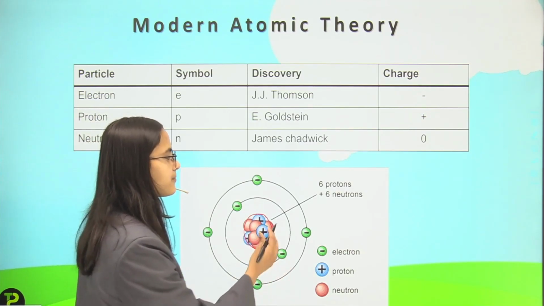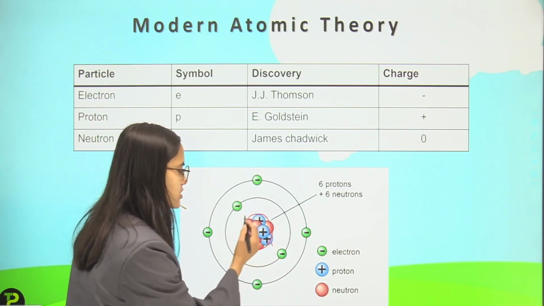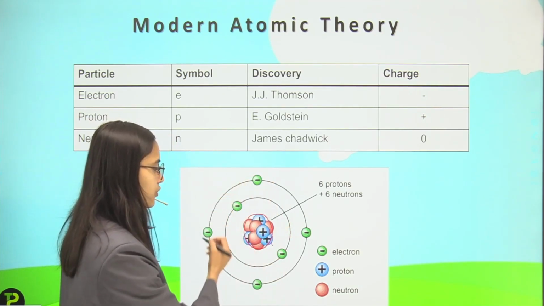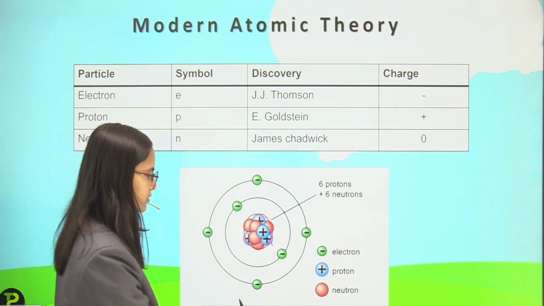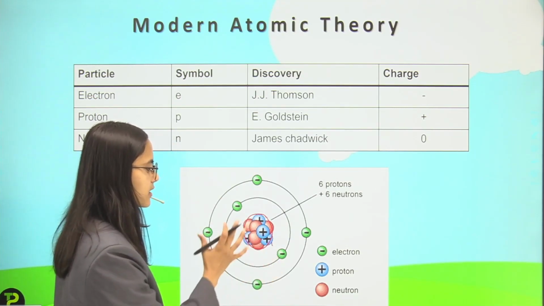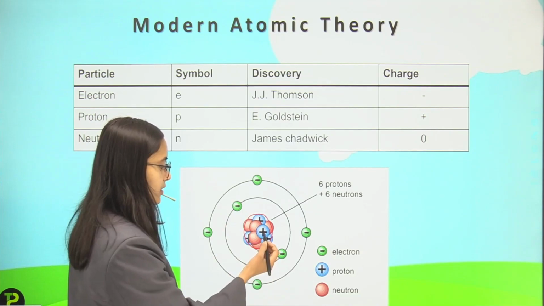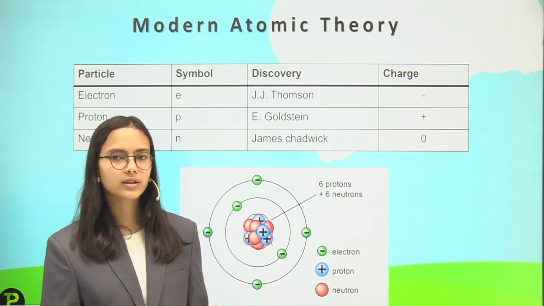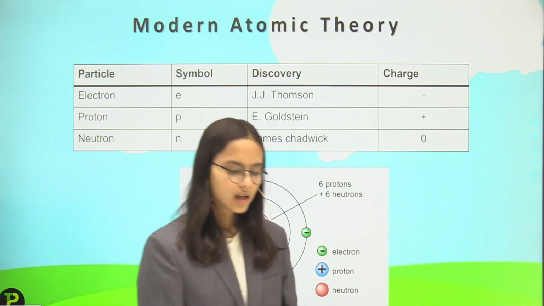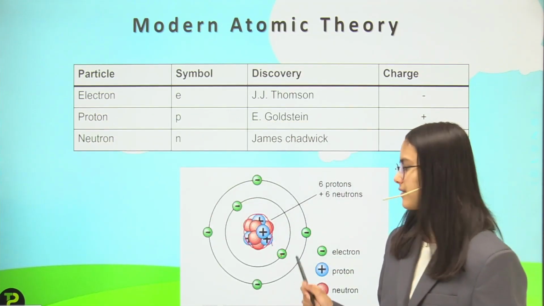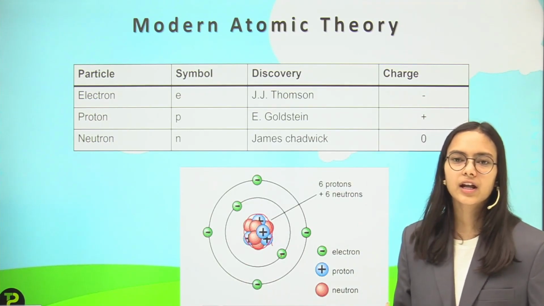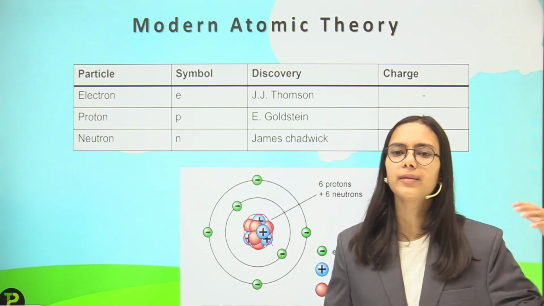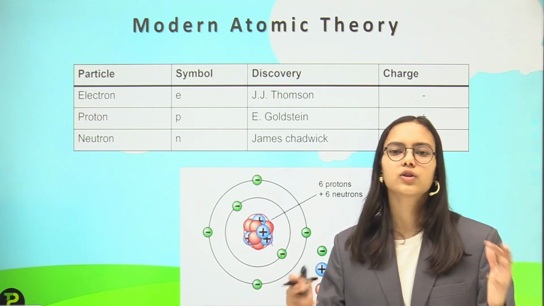So here I have 6 protons and 6 neutrons in the inside area, and then in the revolving part they have 6 electrons. That is 1, 2, 3, 4, 5, 6. That is the number of all the electrons, protons and neutrons in this, and that gives the electrical neutrality of an atom. So what is an atom? A particle which all come up to make matter.